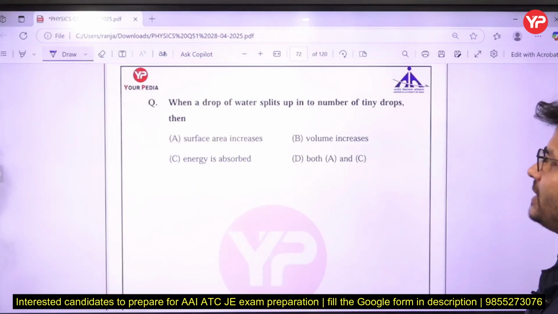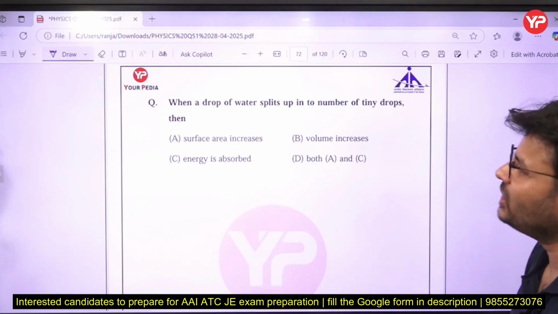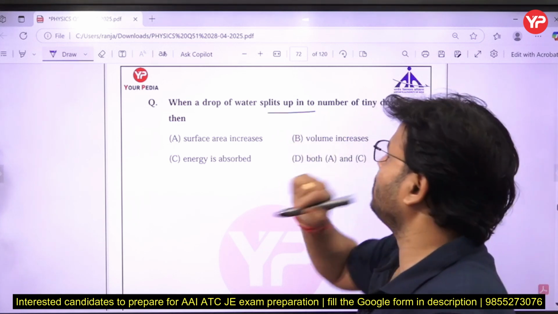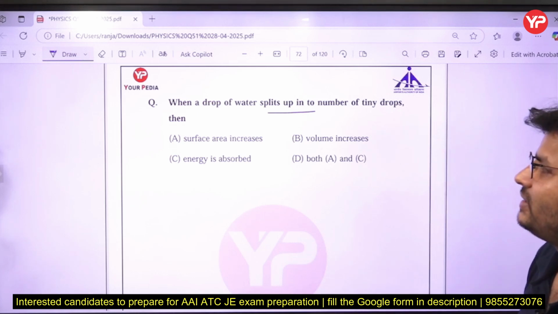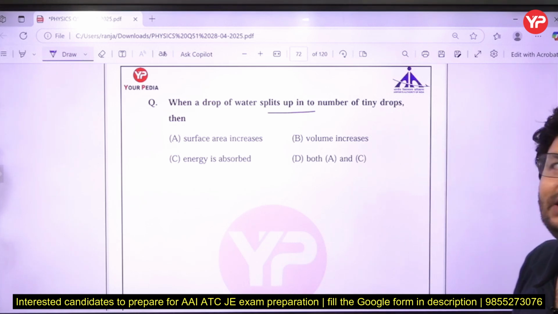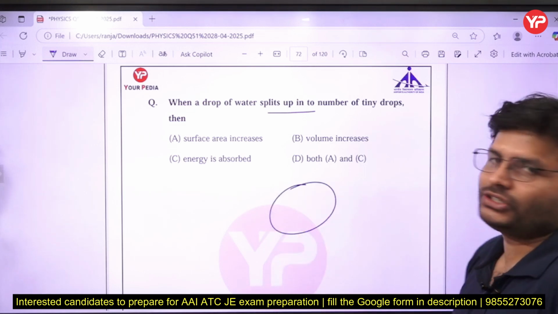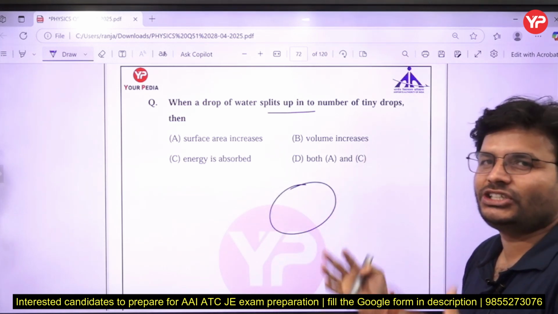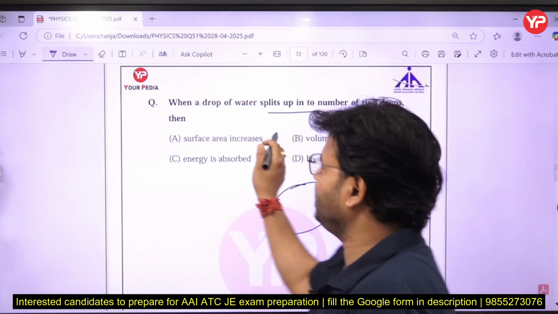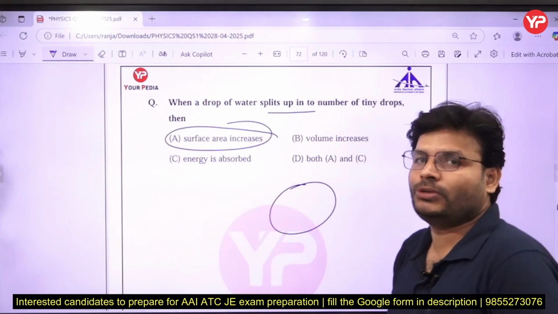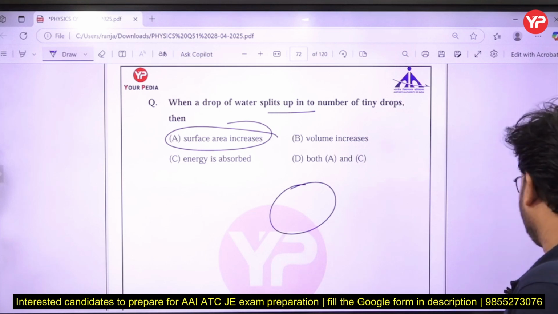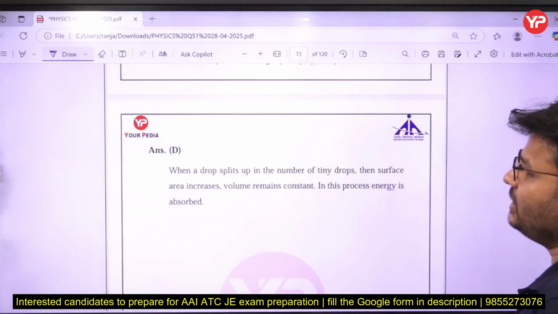When a drop of water splits up into a number of tiny drops, then surface tension increases, volume increases, energy is absorbed, both A and C? When the drop of water is split into a number of tiny drops, the surface area increases as well as the energy absorbed will also increase, my dear friends. Suppose this is one of the water droplets, and you convert it into various tiny particles, first the surface area increases and the energy absorbed will also increase. So the correct answer will be A and C. That means we can say D is the right answer.